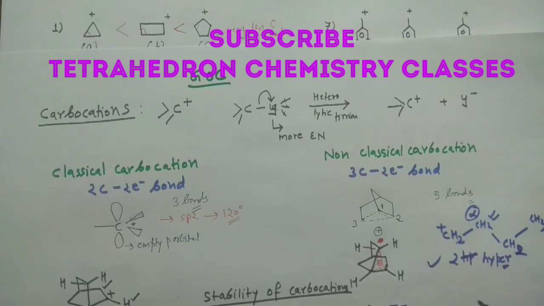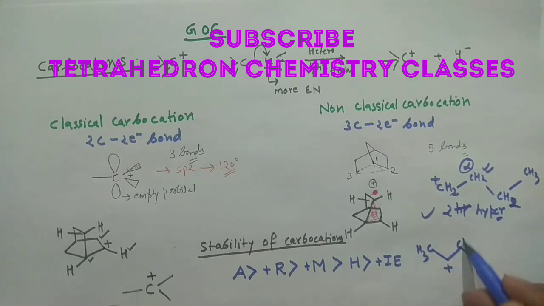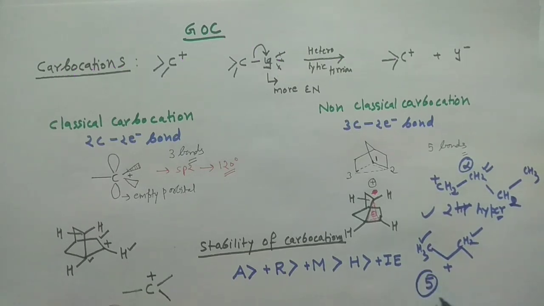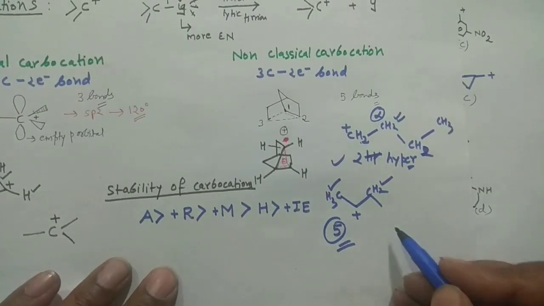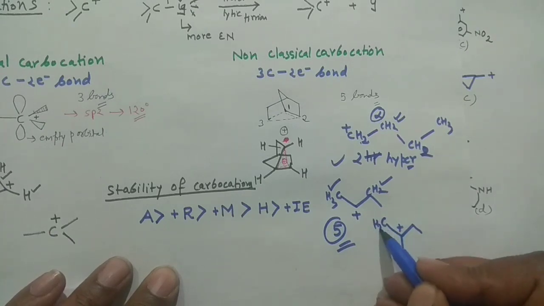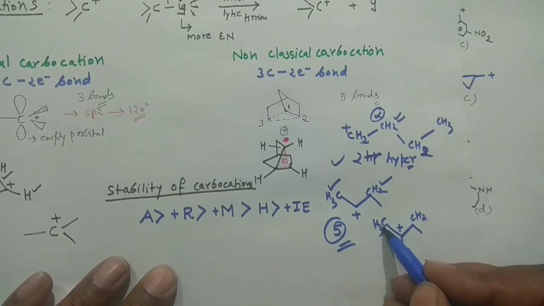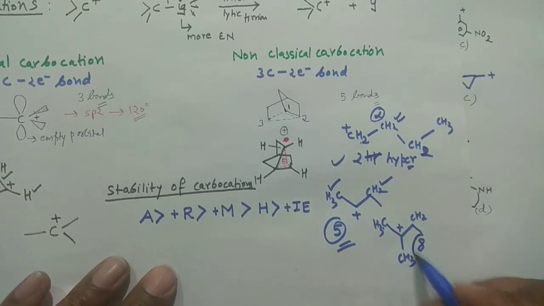Now if you draw the second one, which was just like that, this is CH3 here and CH2 here. So 3 hyperconjugative structures from here and 2 from here, so it will have 5 hyperconjugative structures. And the last one, which was here just like that, this was CH3 and this was CH2. So 3, 3, 6, plus 2, in that case 8 hyperconjugative structures.